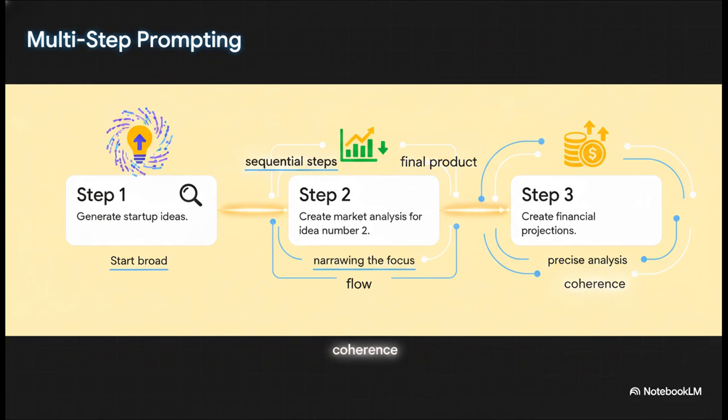By breaking the task down into these numbered, sequential steps, the agent can methodically process the information and deliver a far superior final product. Look at step 1, generate startup ideas. We start broad and we actually pause to evaluate the output. Then, step 2, create market analysis specifically for idea number 2. See what we did there? We're narrowing the focus based on the previous result. Then, and only then, we move to step 3, create financial projections based on that precise analysis. This sequenced step-by-step prompting acts as a guided logic map for the AI. It ensures absolute depth, accuracy, and coherence at every single stage of the process.